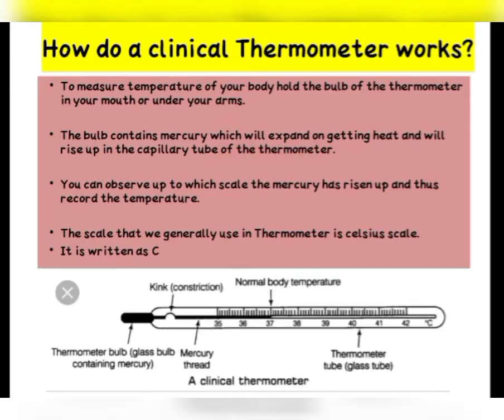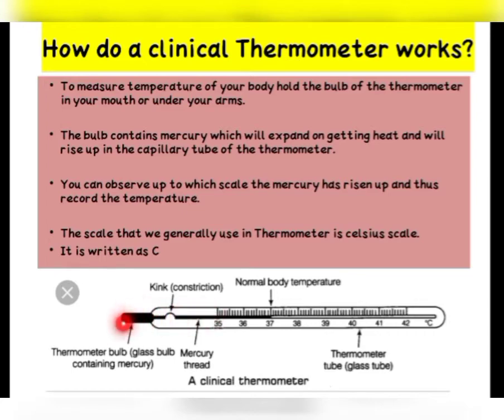So children, here you can see the diagram of a clinical thermometer. This is the bulb of the thermometer, and this bulb contains the mercury. You can see here this capillary tube, and when you put this bulb inside your mouth or under your arms, then after getting heat from your mouth or your underarm, this mercury will expand because it is a metal. Metal always expands when you give it heat.